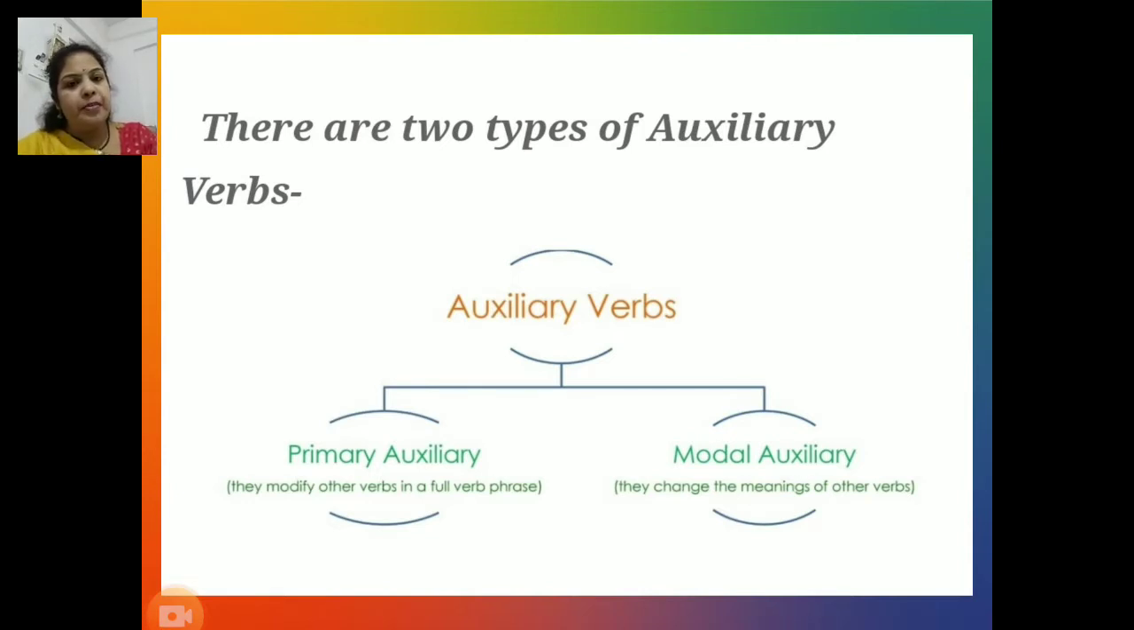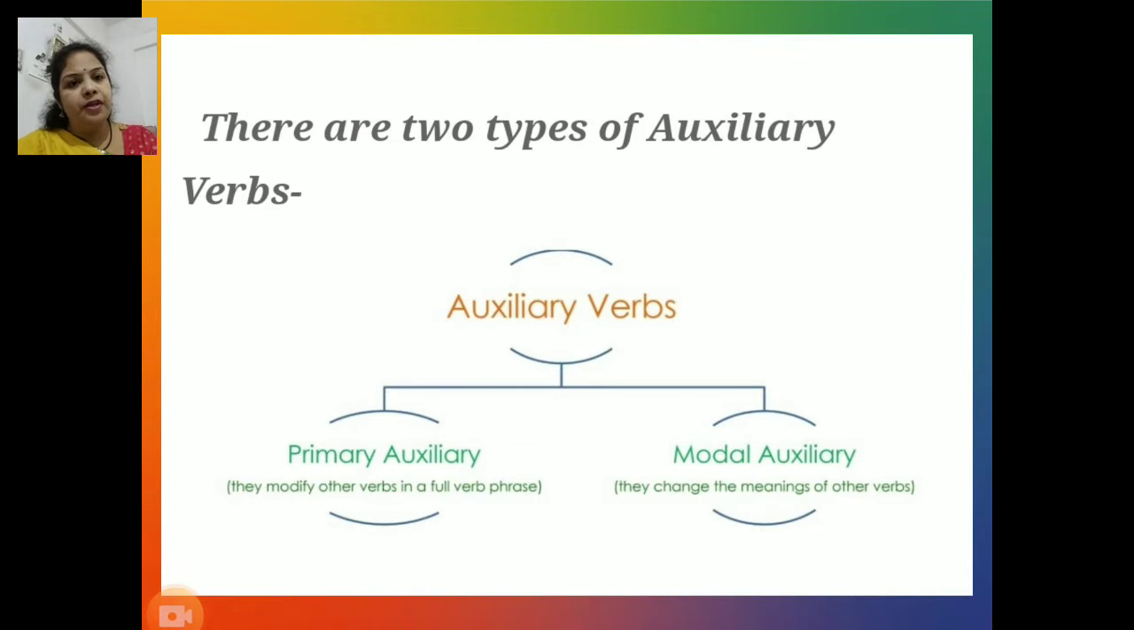Now, what is a primary auxiliary? Primary auxiliary verbs are those verbs which modify other verbs in a full verb phrase. Please note that modal auxiliary verbs and primary auxiliary verbs are really very much essential verbs which we use every day when we have conversation with others. Primary auxiliaries are verbs that can function either as main verbs or as auxiliary verbs.